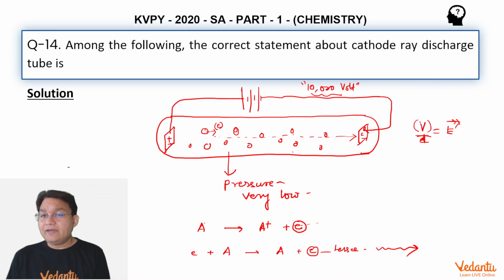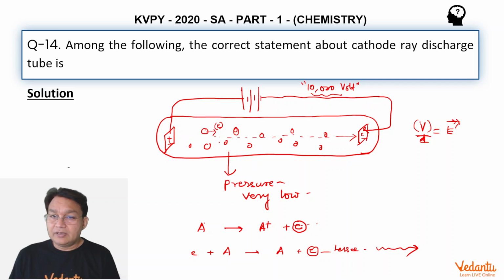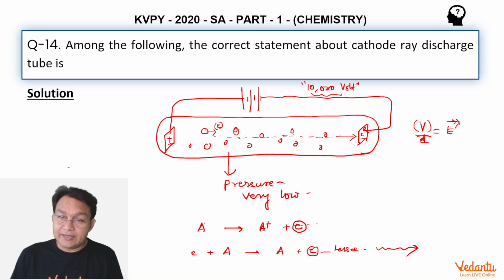So if pressure is very high, what do we expect? We expect that there will be no steady stream of particles coming from one side to the other. In fact, this steady stream of particles should pass from cathode towards anode, and they create the cathode rays.